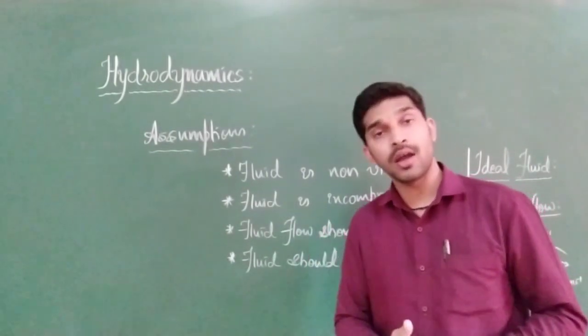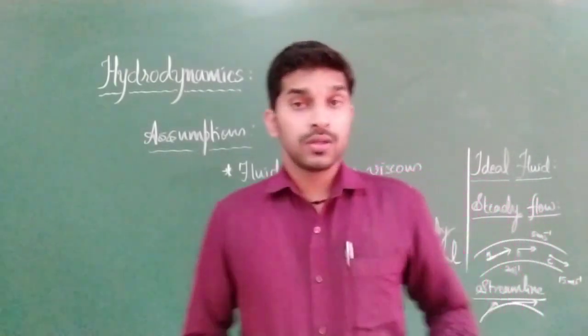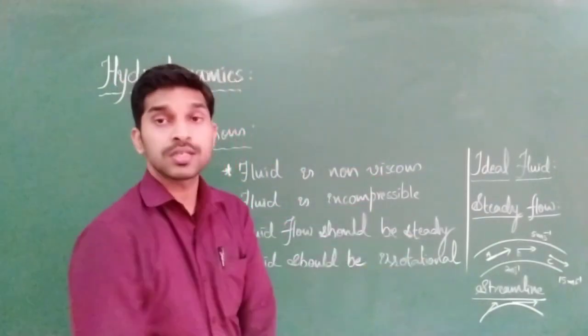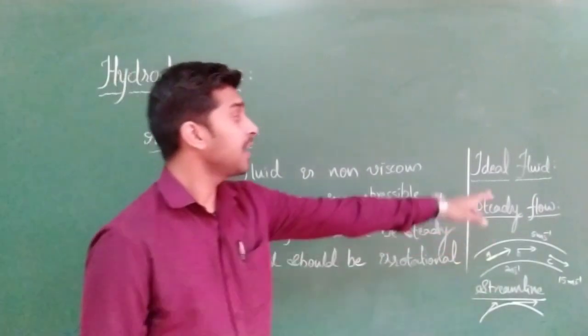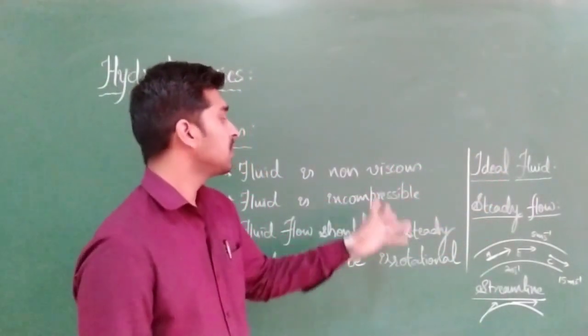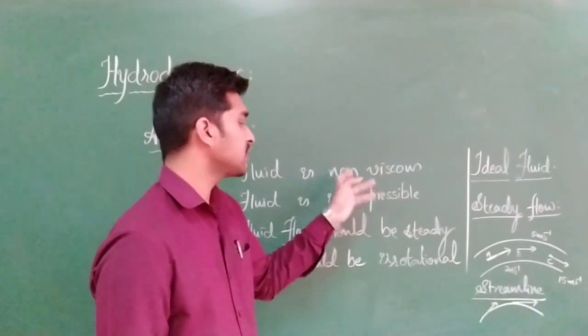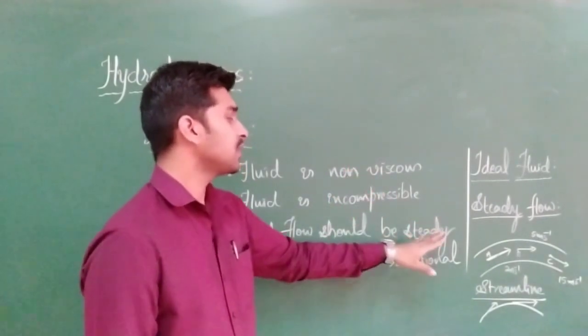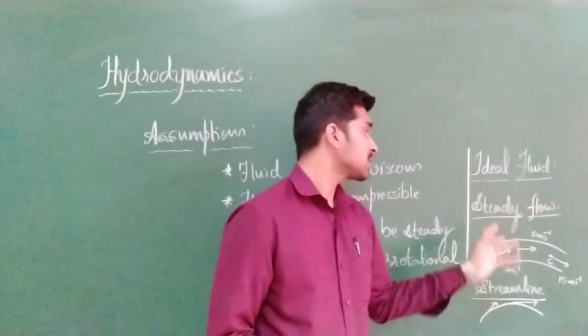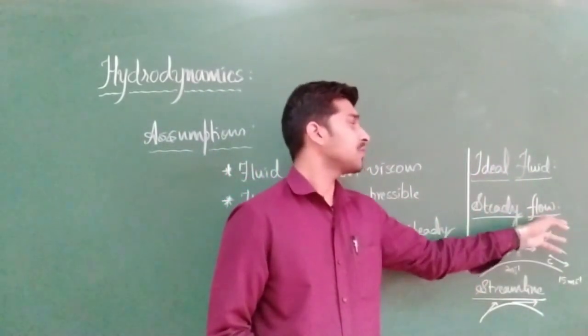Clear? Now, the fluid which has all these four assumptions is known as an ideal fluid. An incompressible, non-viscous and irrotational fluid with steady flow is known as an ideal fluid.